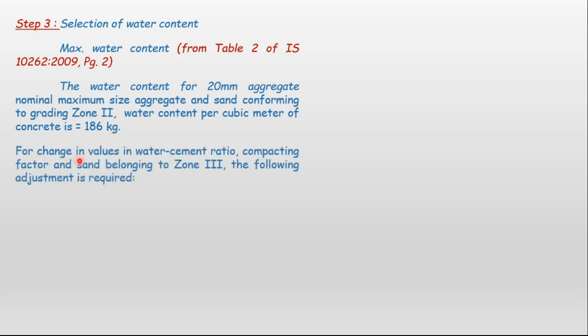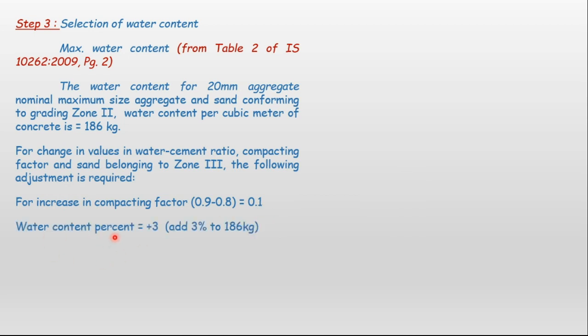In this, for change in values in water cement ratio, compacting factor and sand belonging to zone 3, the following adjustments are required. Increase in the compaction factor is there: 0.8 we can take it as 186, if it is 0.9, so there is an increase. How much is it increased? 0.1 part in the compaction factor.